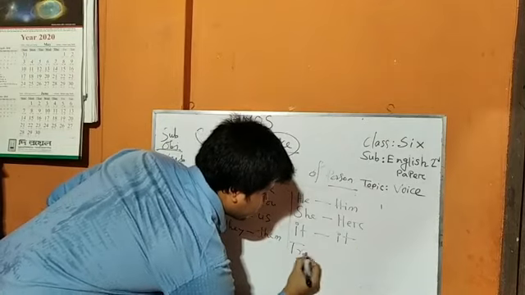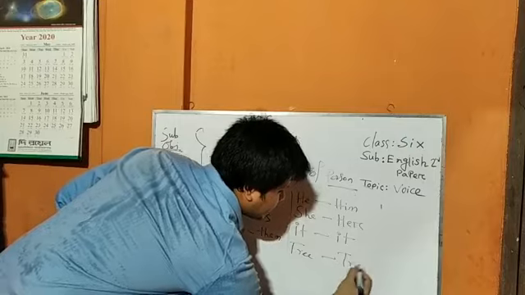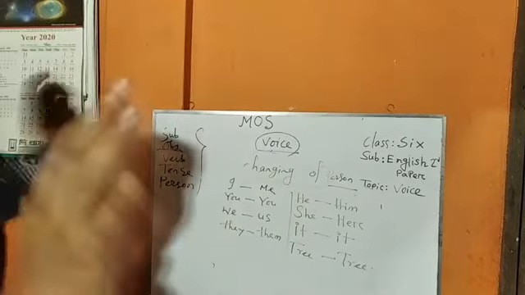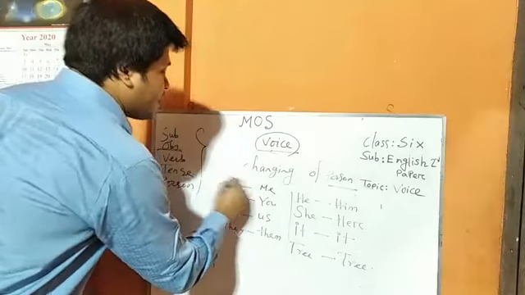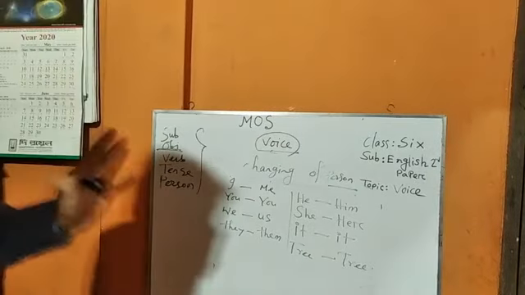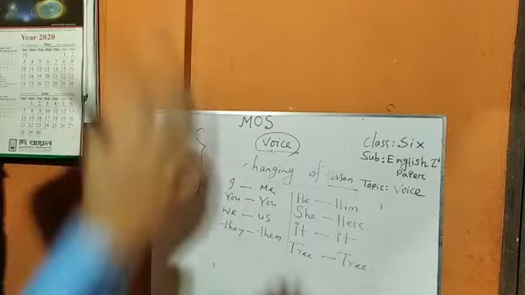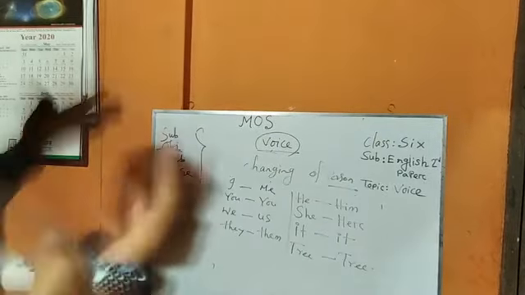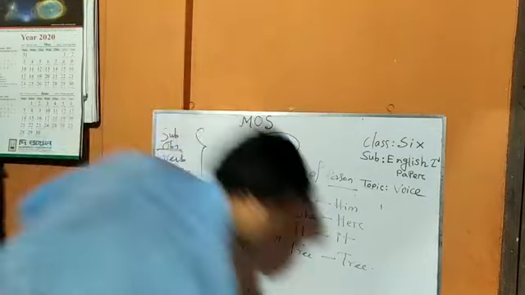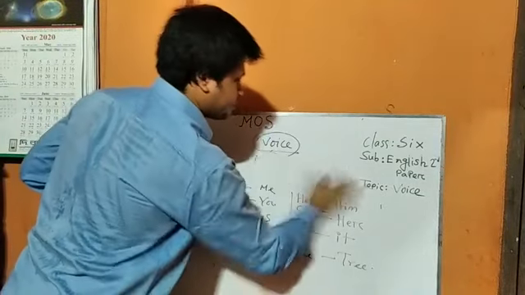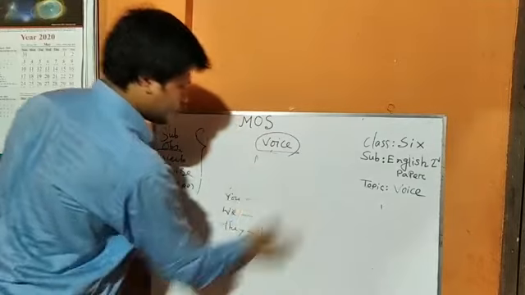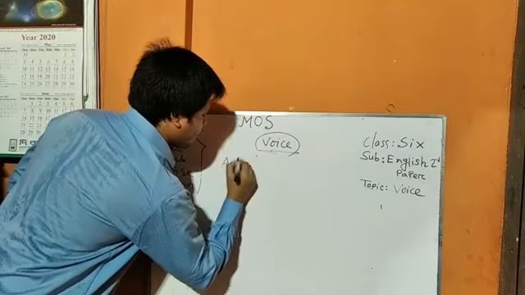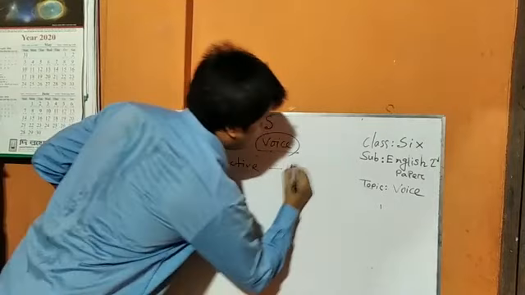Tree, objective form is tree. Rohim, objective form is Rohim. I think you all have understood the subjective form and objective form of person. Okay, my dear student, I think you all have understood all these elements. Now we are going to practice. How can we change an active voice into passive voice? Active into passive.